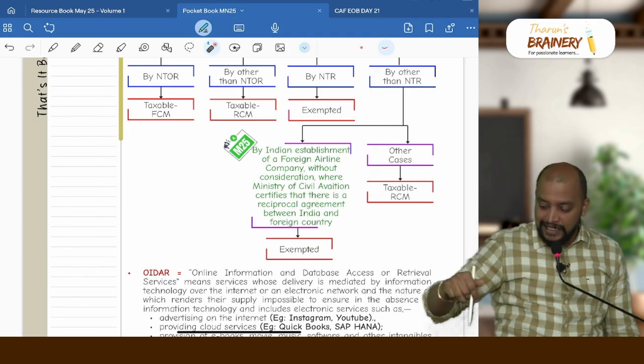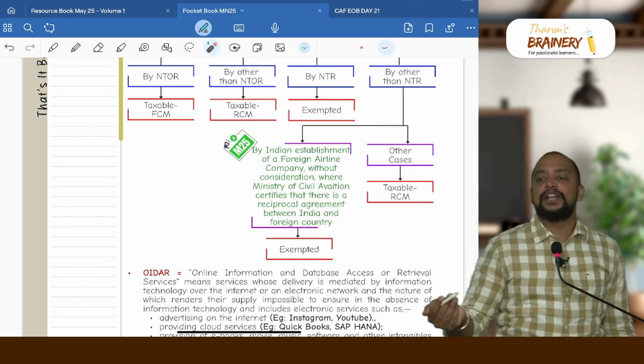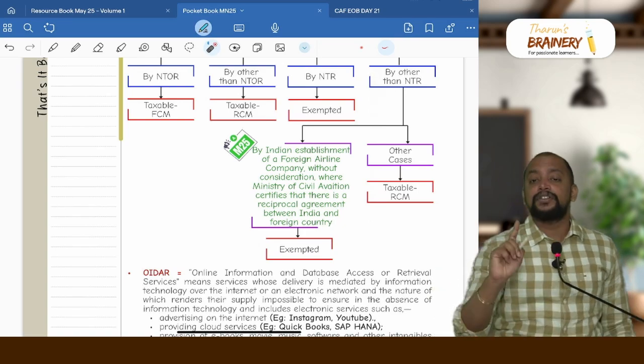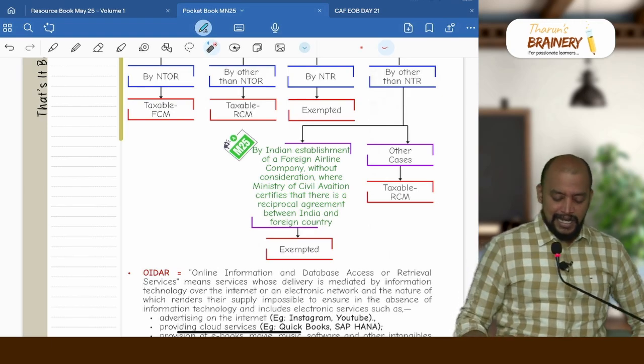Then only the Indian establishment of the foreign airline company will enjoy the exemption with respect to the import of service, but importantly without consideration. Then in all other cases it will be taxable under RCM.